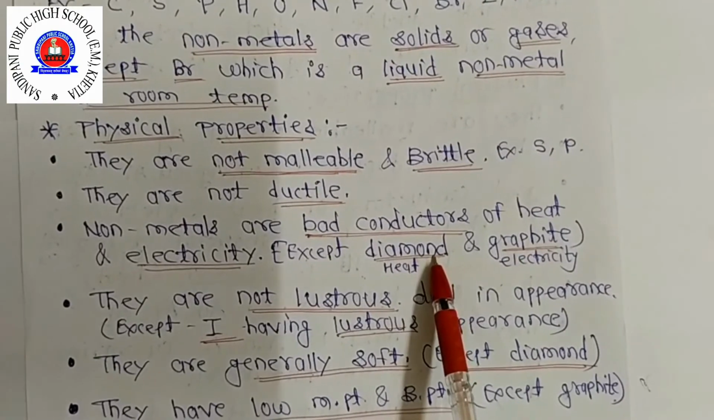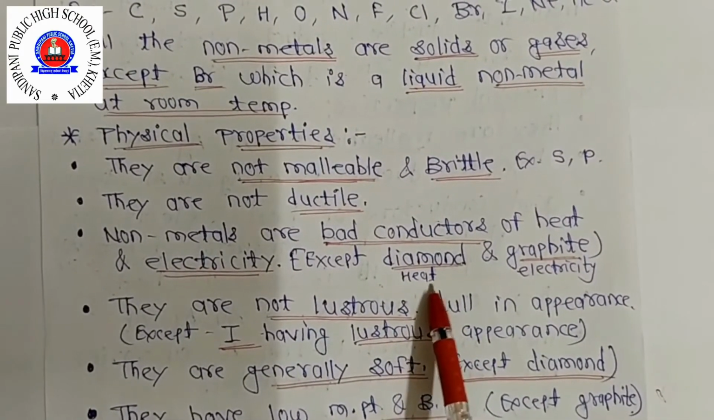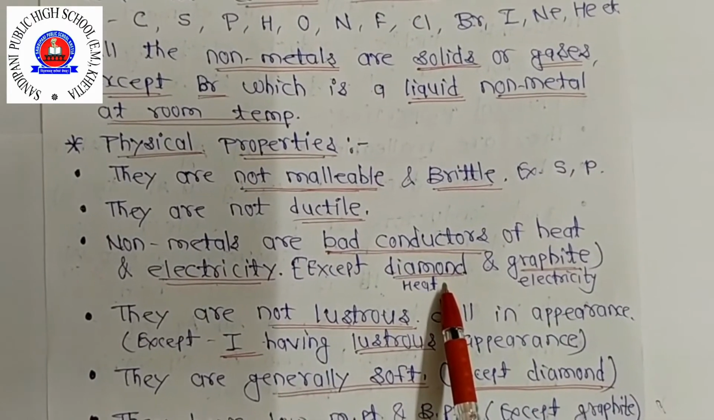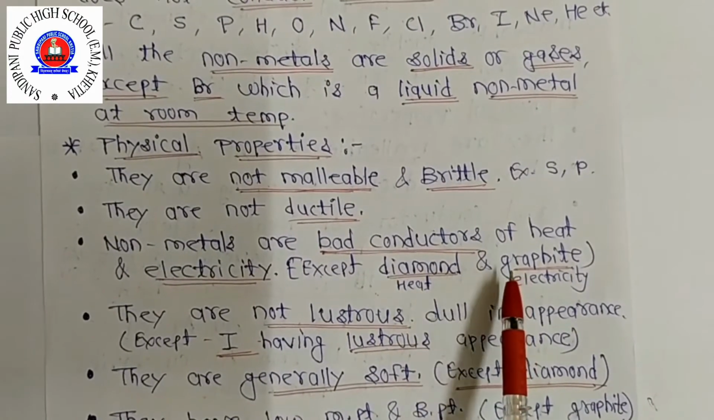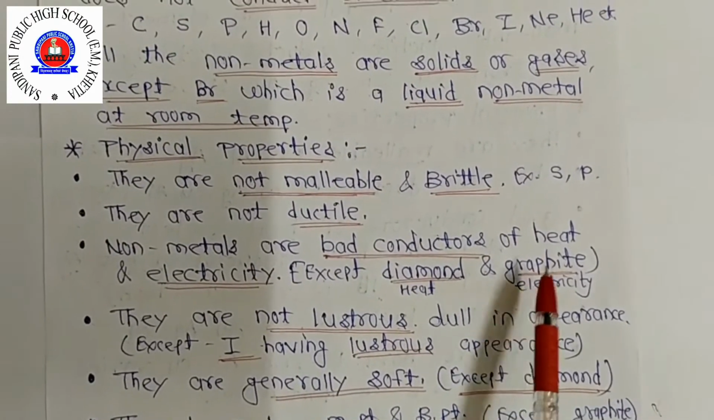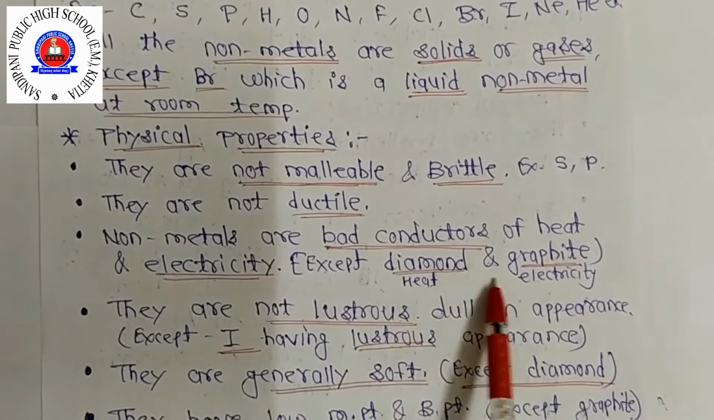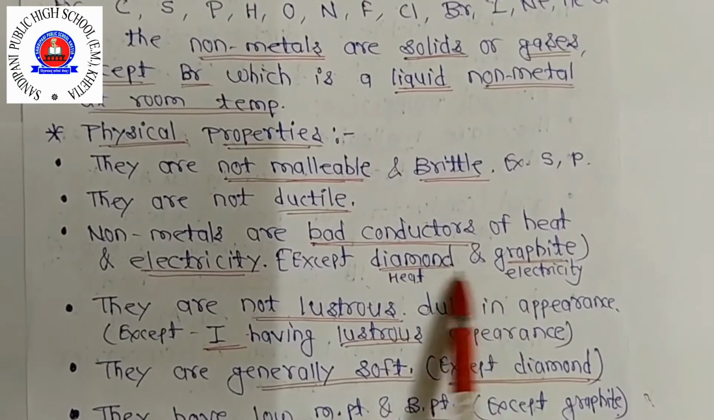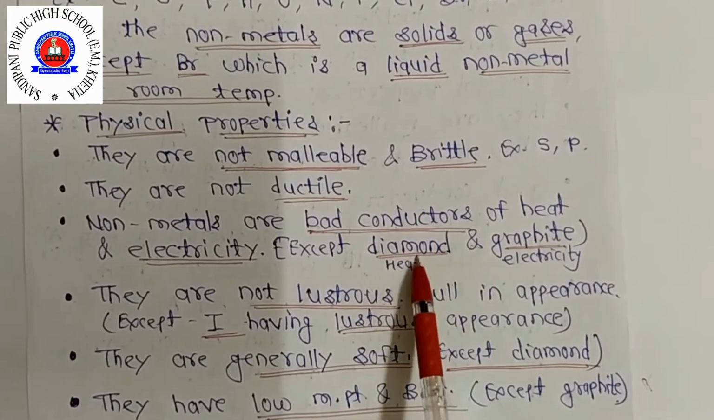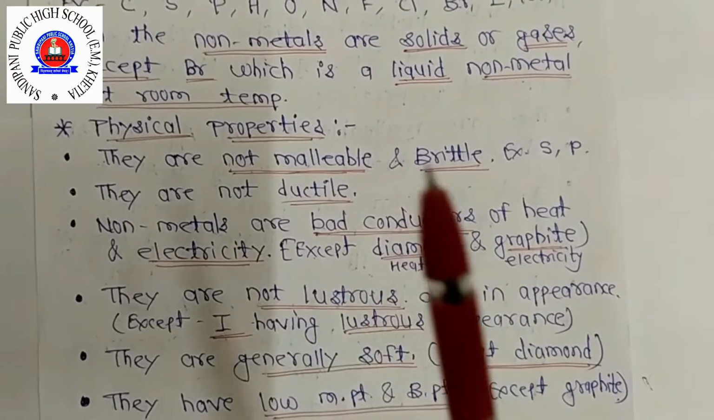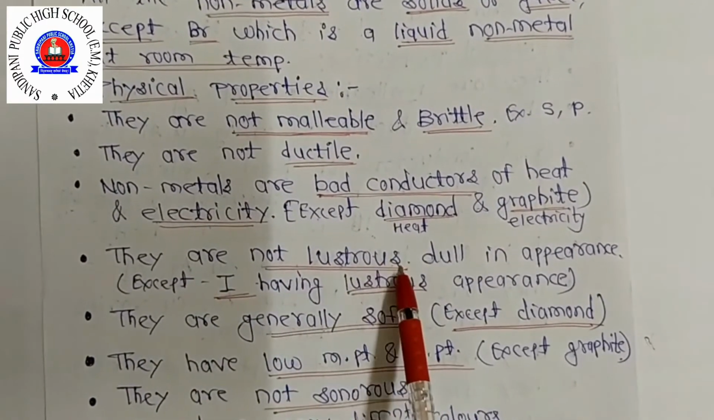So diamond conducts heat. Okay, so diamond is a non-metal which is a good conductor of heat. And another form of the carbon element is graphite. Graphite is a non-metal which is a good conductor of electricity. Remember this. Okay, these are the exceptions. This type of question is found in MCQs, means objective type. So remember this, all the exceptions are there. Clear this one?